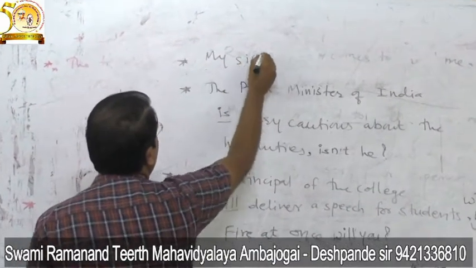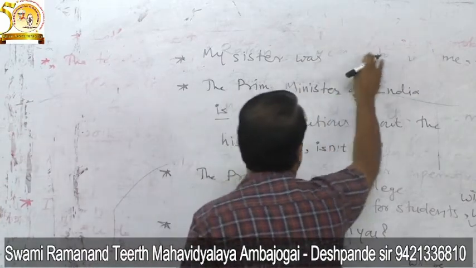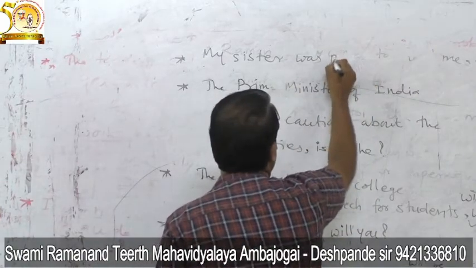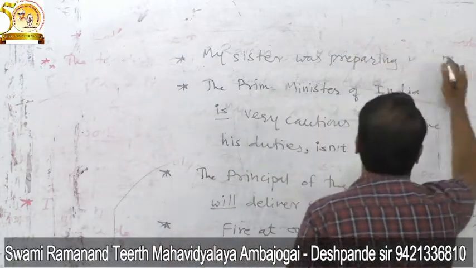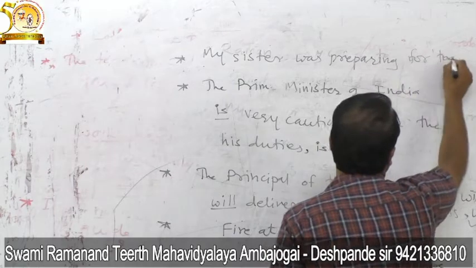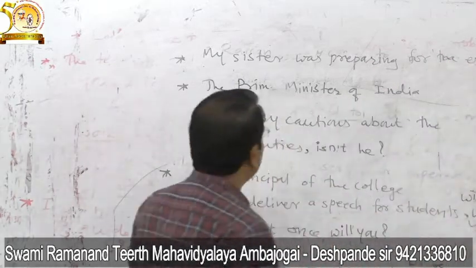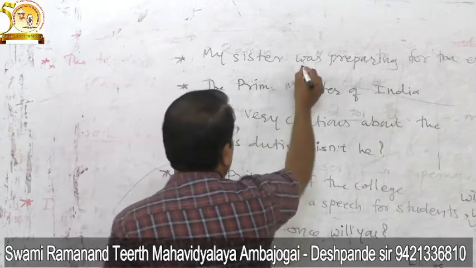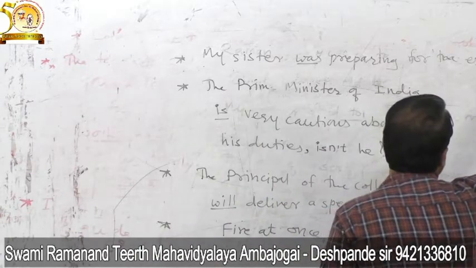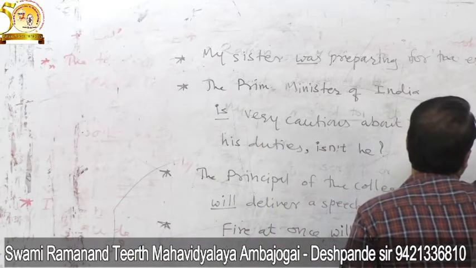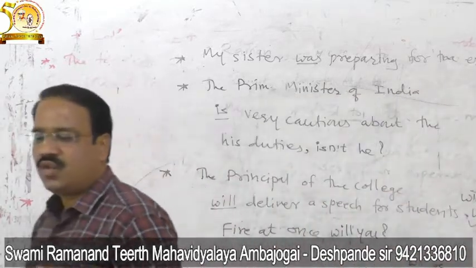My sister was preparing for the exam. My sister was preparing for the exam. So was is the helping verb, and you have to add a negative question tag. Wasn't she? This will be the negative. So these are a few examples.